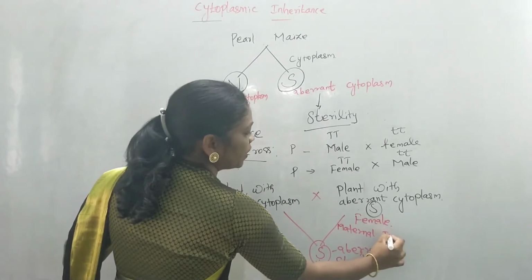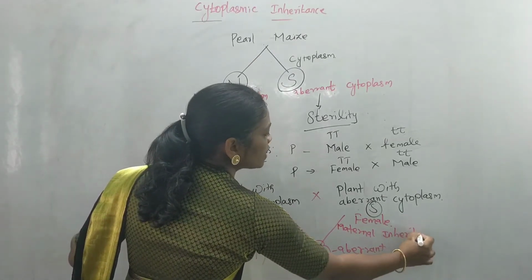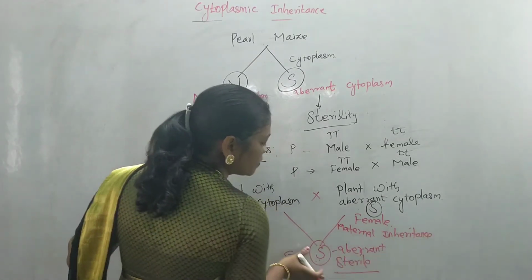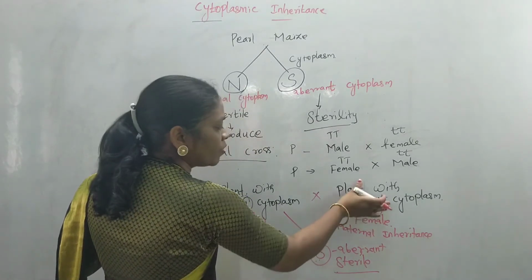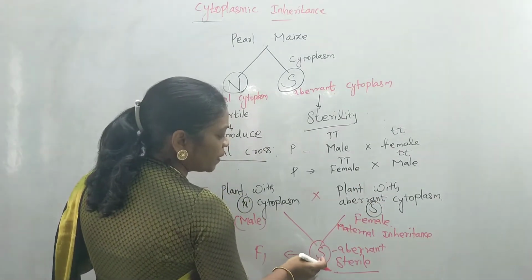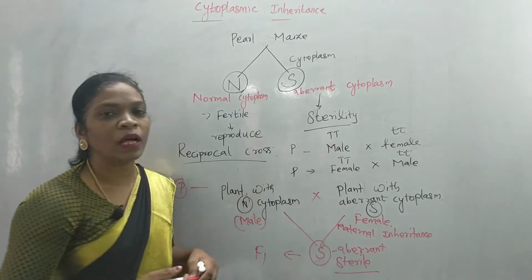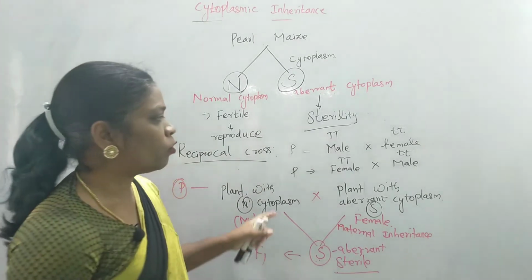If the characters are obtained from the female parent, it is known as maternal inheritance. So this offspring inherited the cytoplasm from the mother. So eventually this particular offspring will be sterile with aberrant cytoplasm. We will go with the next cross.